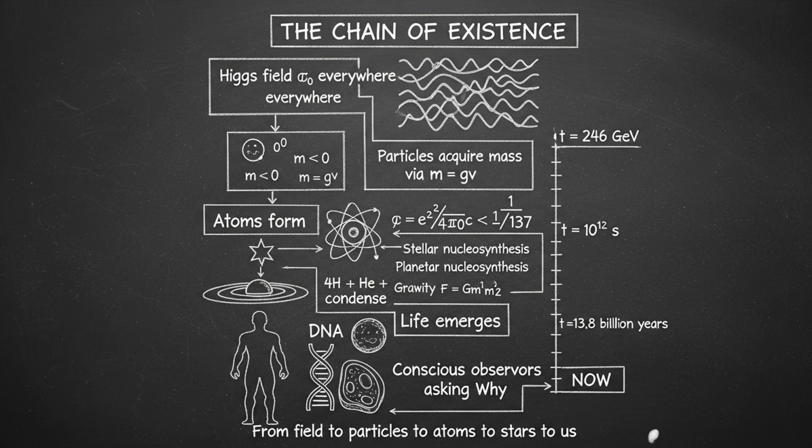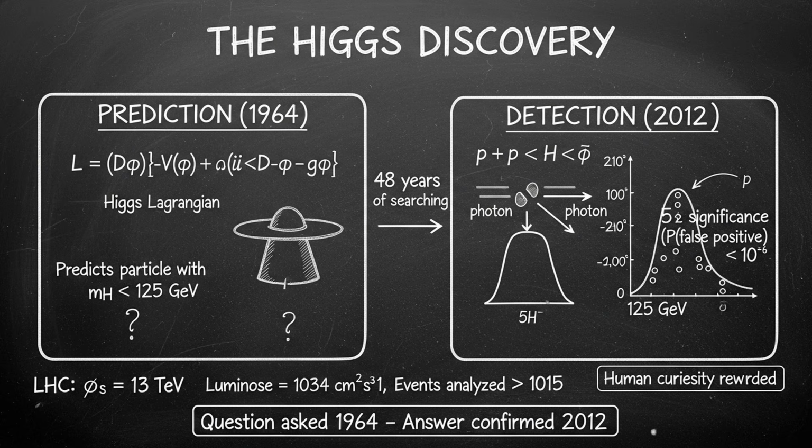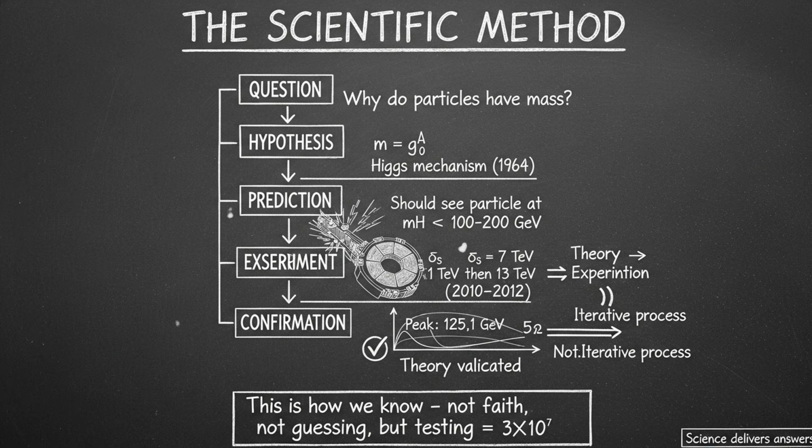That is the story of the Higgs field, the story of why anything has mass, the story of how physicists solved one of the deepest problems in all of physics. It is not the end of the story. There are more chapters to come. But this chapter, this discovery, this moment when we found the Higgs boson and confirmed the mechanism that gives particles mass, this is one of the great triumphs of human curiosity. We asked a question: why do particles have mass? And we found the answer. Not the complete answer, not the final answer, but an answer. A real, testable, confirmed answer. And that is what science is: asking questions, finding answers, and then asking deeper questions.